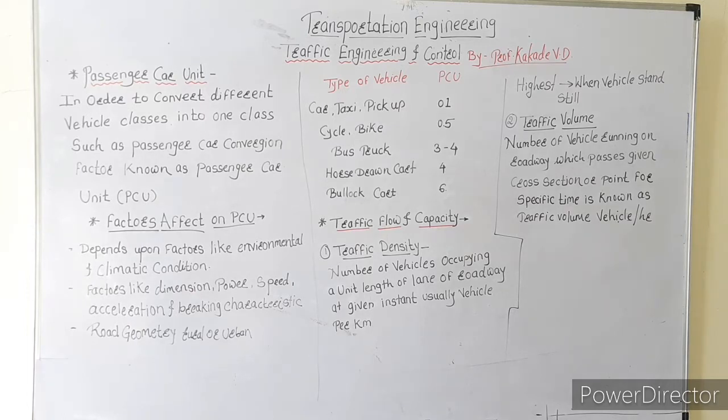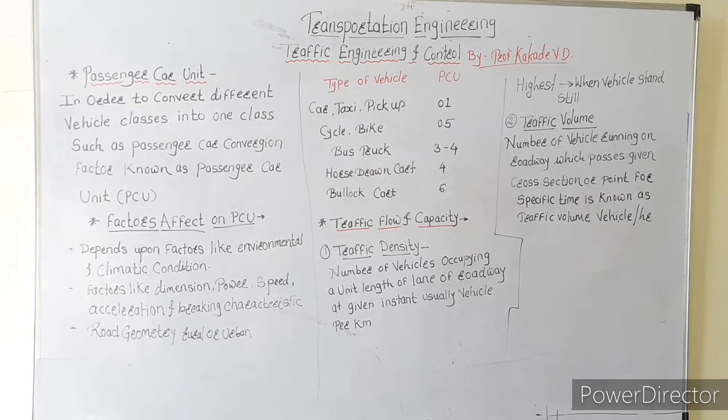Okay, passenger car unit. Which are the different factors that affect the passenger car unit? It depends upon factors like environmental and climatic condition.